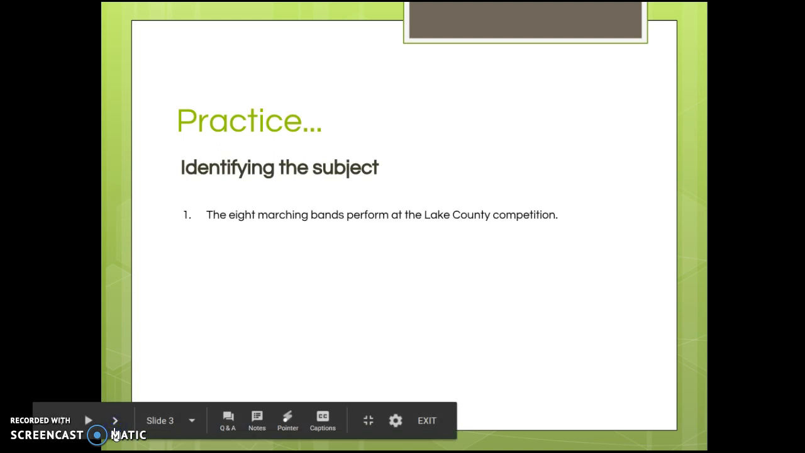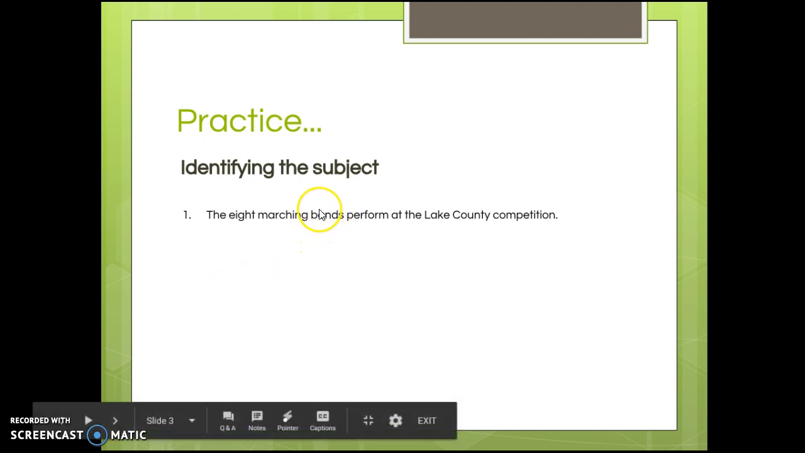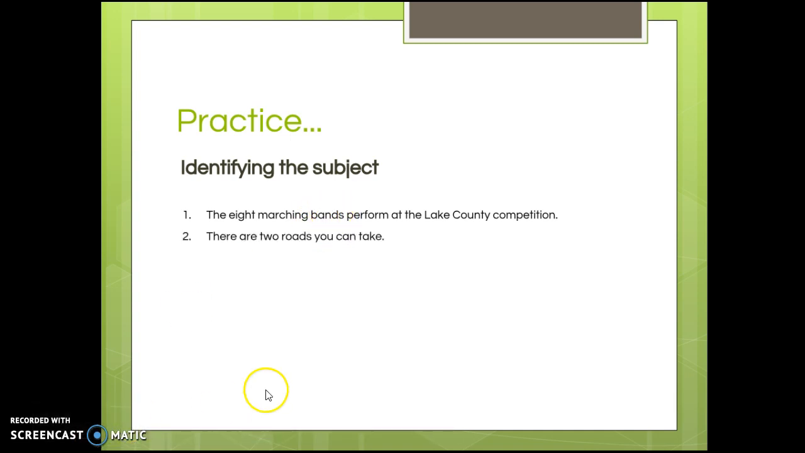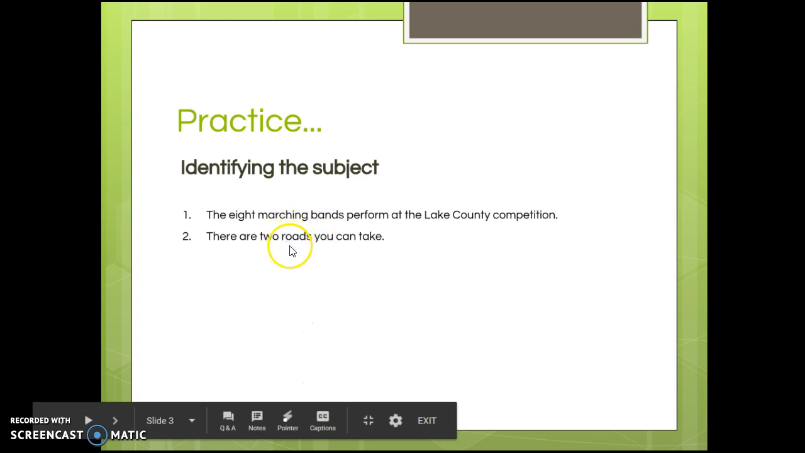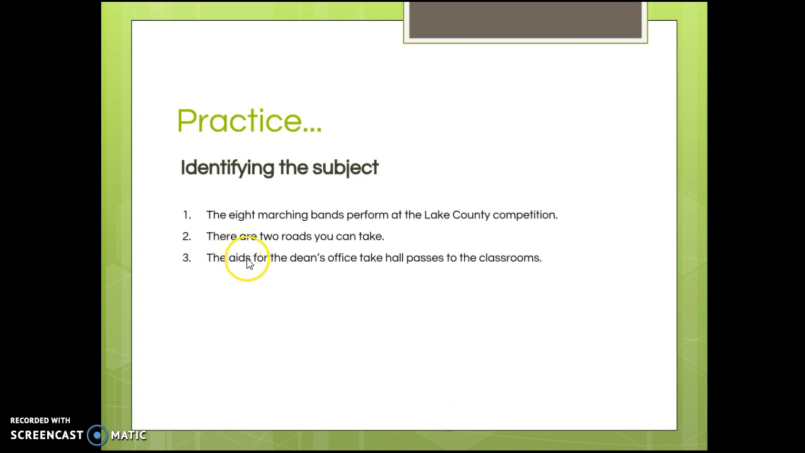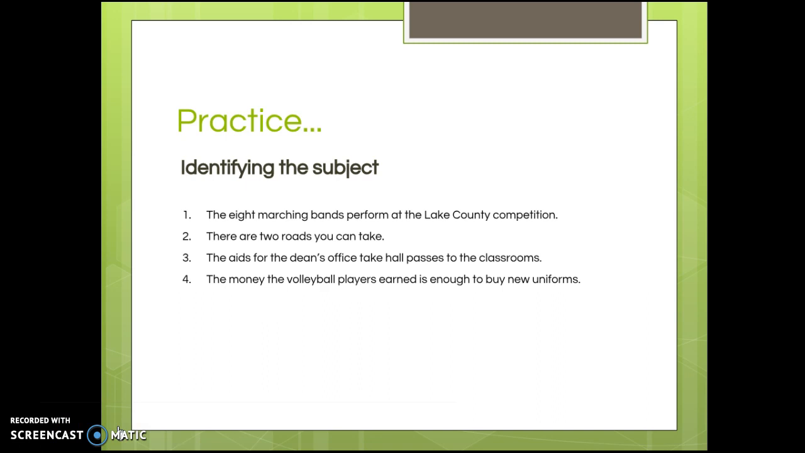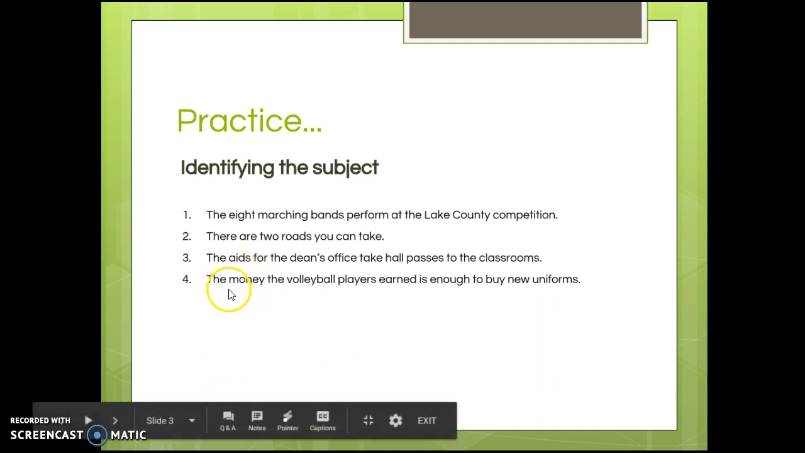Okay, so let's see how you did. In the first one, the 8 marching bands perform at the Lake County competition. So bands would be your plural subject. There are 2 roads you can take. Roads is your plural subject. The aides for the dean's office take hall passes to the classroom. Aides is your plural subject. The money for the volleyball players earned is enough to buy new uniforms. Money is your singular subject.